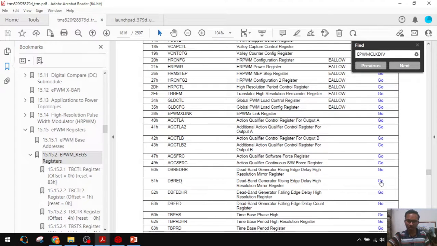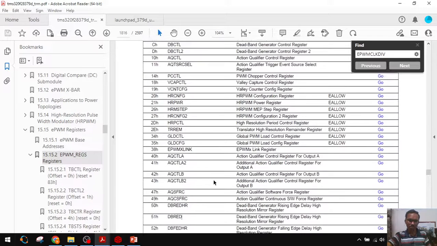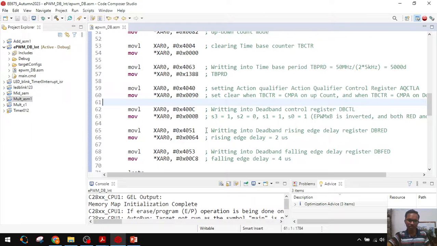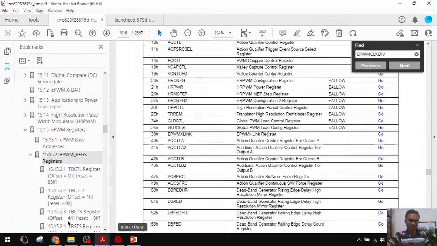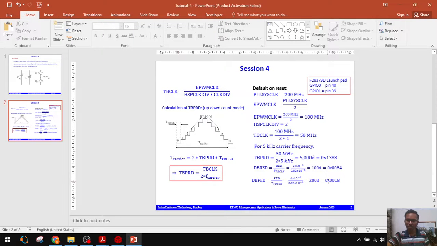These are 16-bit registers. The rising edge delay register at 4051, I am loading with 64. And what is the falling edge delay offset? DBFED is 53. In 53 I am writing this number, 00C8.